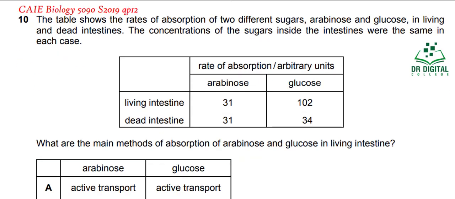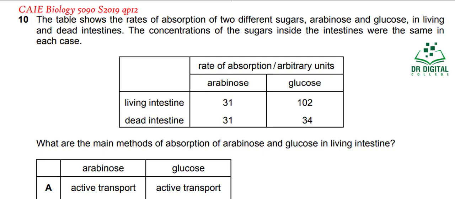In question 10, the table shows the rates of absorption of two different sugars, arabinose and glucose, in living and dead intestine. The concentrations of the sugars inside the intestine were the same in each case. Rate of absorption is in arbitrary units.